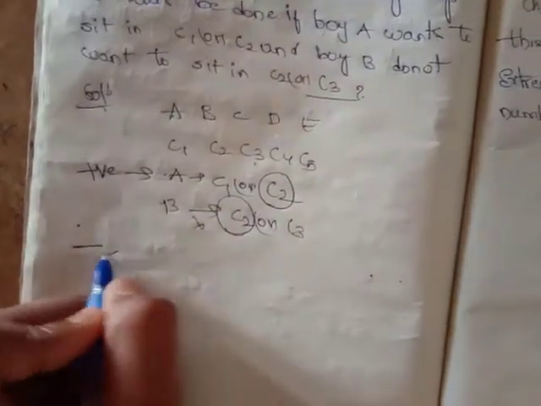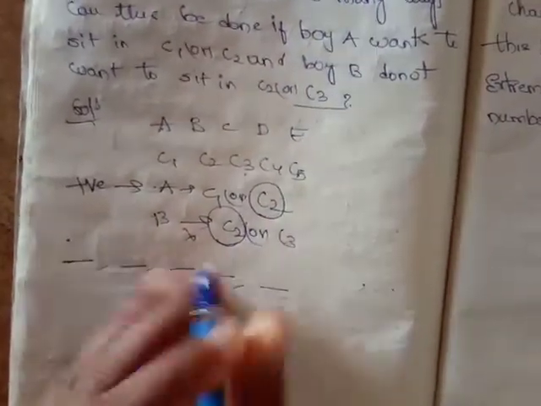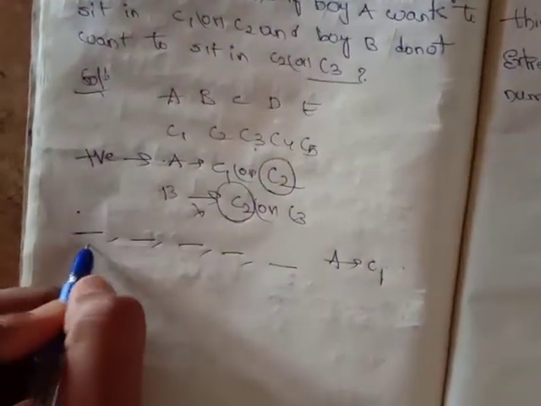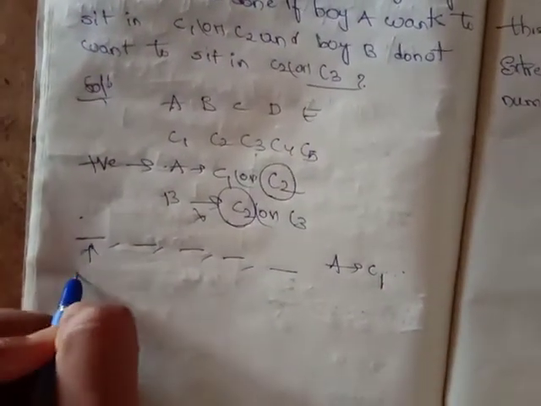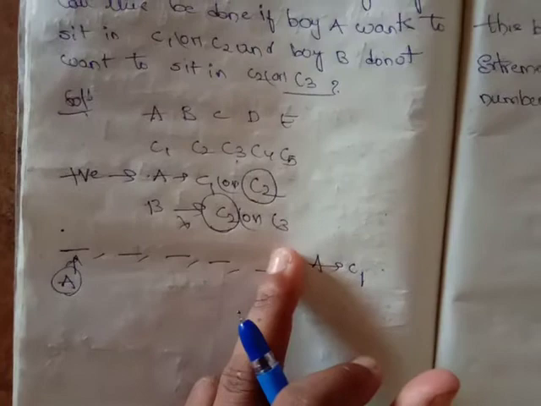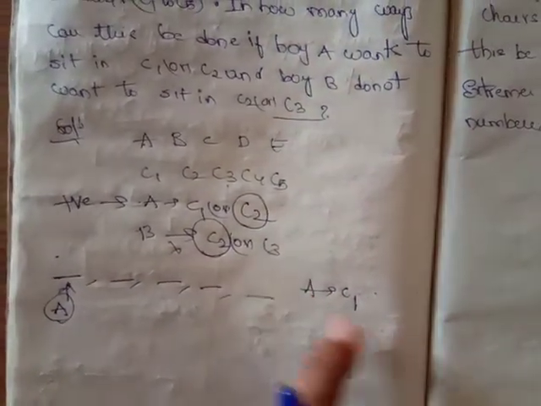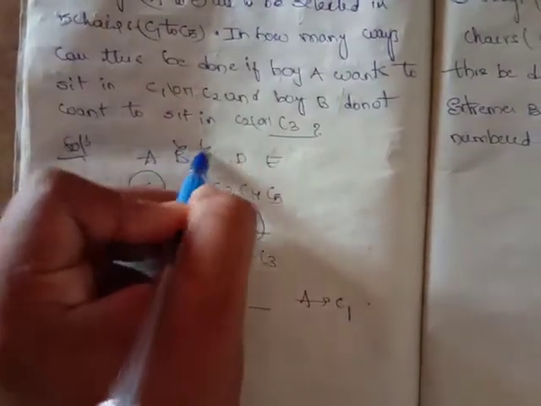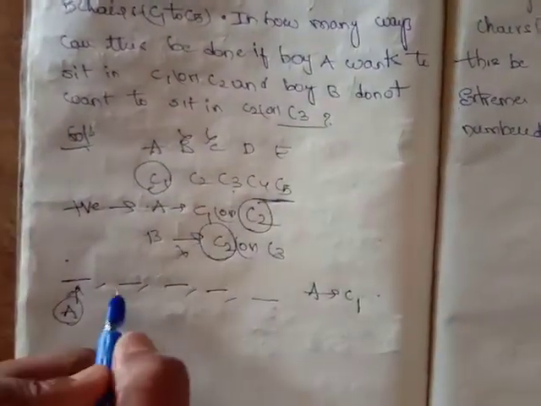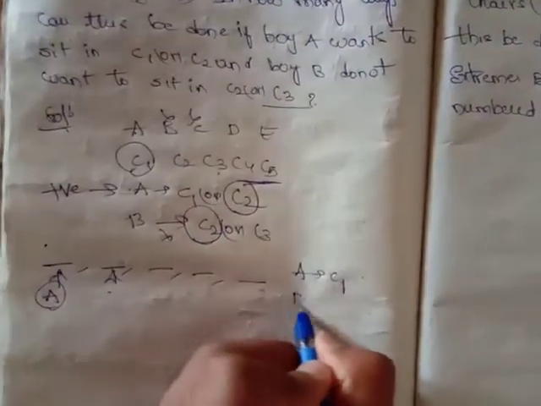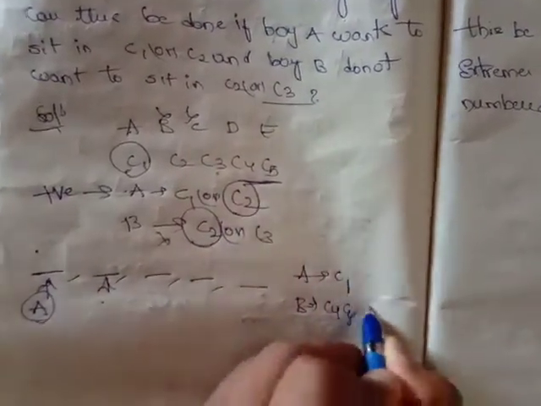So how can I arrange? Let me take 5 chairs. Let me assume that boy A sat in C1. If A sits in C1, B will not sit in C2 and C3, so he can sit in C4 and C5. So B is having how many chances? 2 chances, that is C4 and C5.